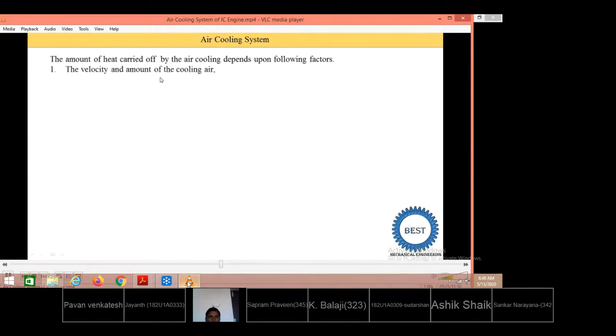First is the velocity and amount of the cooling air. Means what is the velocity and the amount of cooling air? V is equal to velocity and amount of the cooling air, means it is the mass of the air.